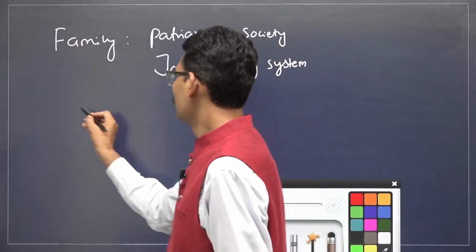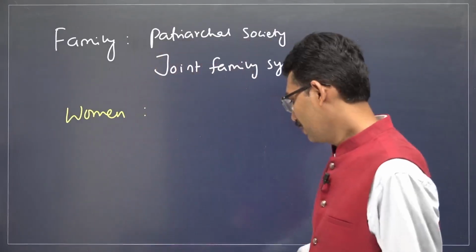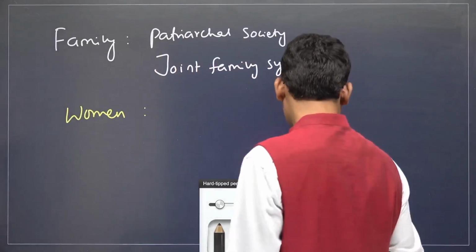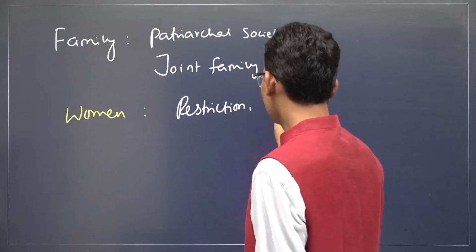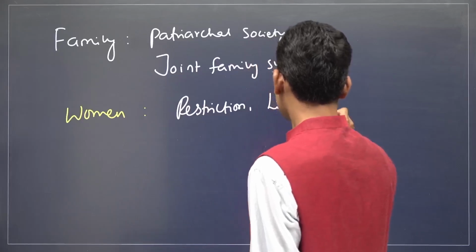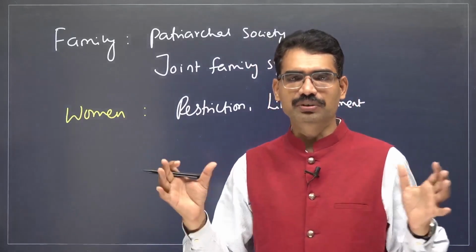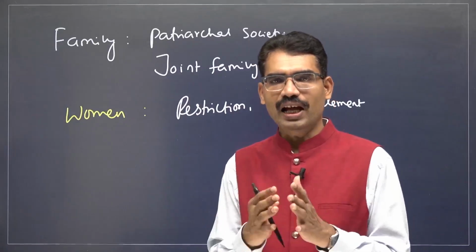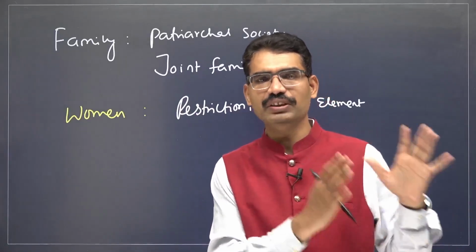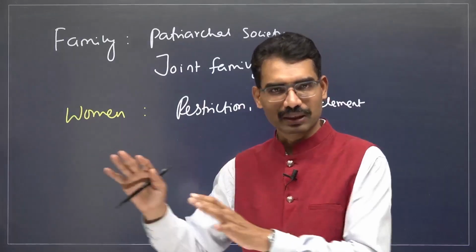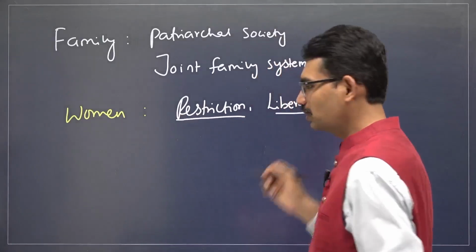Now, when it comes to women's status, it is a patriarchal society. Women's restrictions will be there on one side. At the same time, liberal elements also. Because India is a country where you will find two extreme views. Within a society, you will identify two features which are exactly opposite. On one side, you will see ultra conservative people. On the other side, you will see ultra liberal people. In the same manner, for women also, restrictions are there. A liberal attitude is also there.